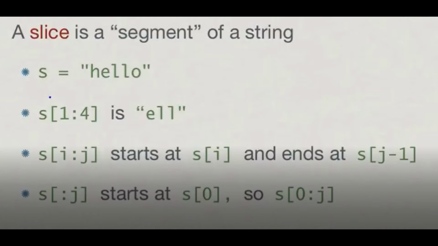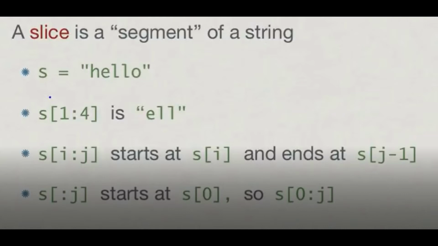We will always take one lesser than the ending value. As we have seen before, when I was telling you about string sequences, we always start from 0 and we end with n-1, length minus 1. Similarly, if I want to slice my string from 1 to 4, the output will be ELL.